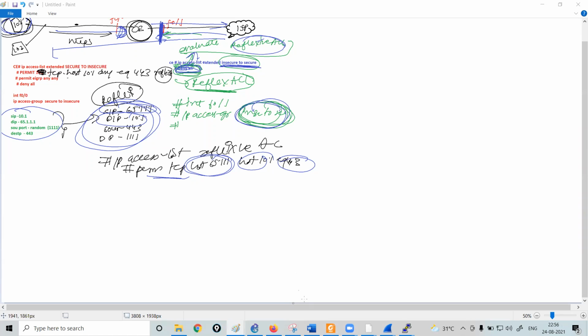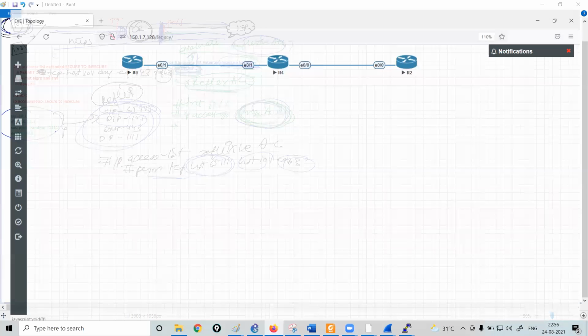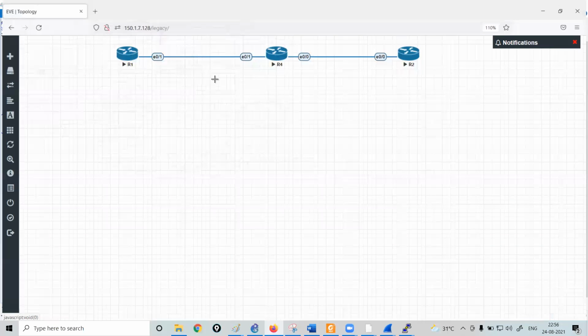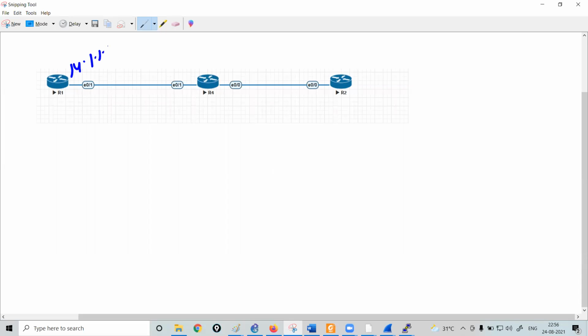Okay, so let's proceed with the practical. This is how I'm going to configure my topology. I will configure the IP address 14.1.1.1 on this router, and 14.1.1.4 on R4.